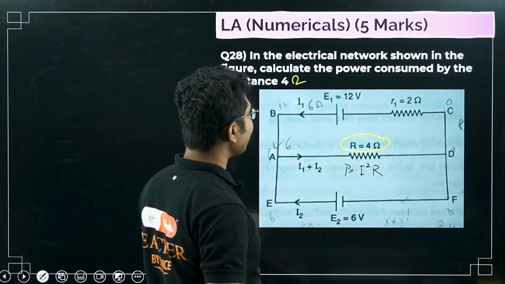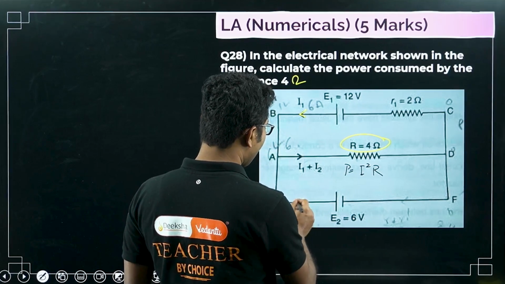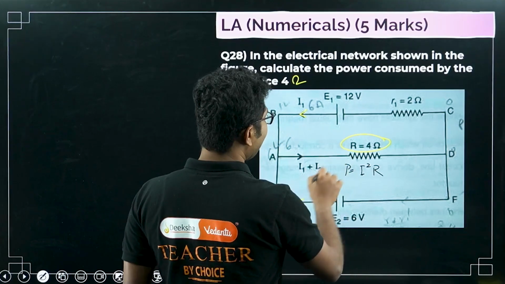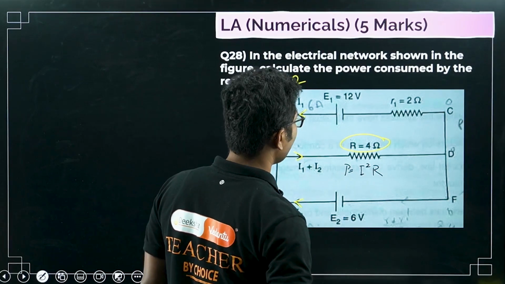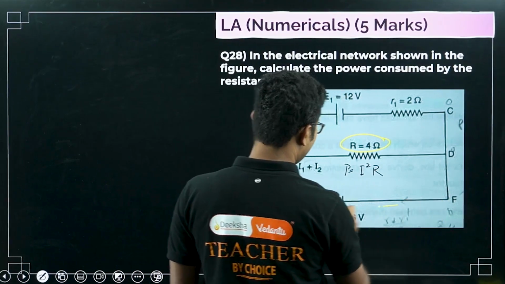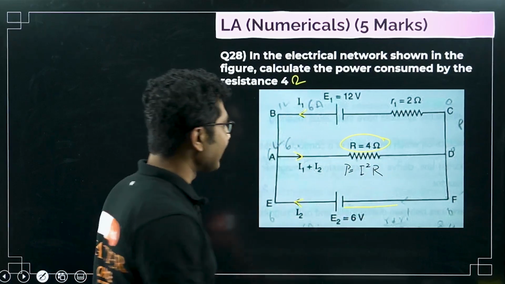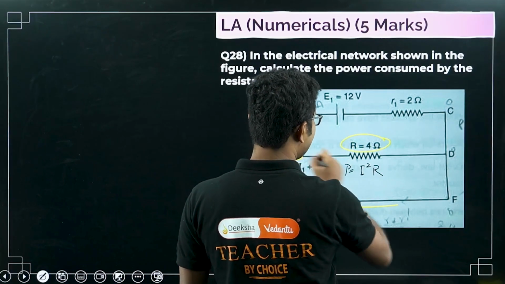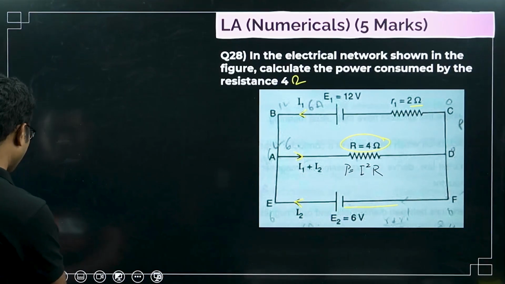They have given you that I1 current is coming from here, and I2 current is coming from here, and all the currents are passing through this resistor, I1 plus I2. Now in this circuit there is no external resistance connected except this. In this case, as you can see, there is a resistance of 2 ohm also connected. So this is a simple problem.